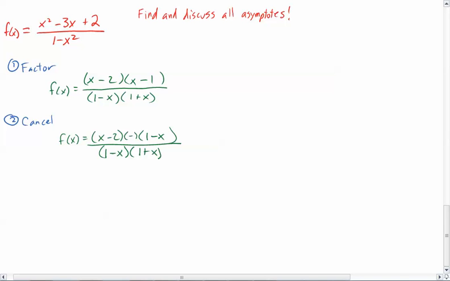Okay, now this, because of the 1 minus x and 1 plus x, remember we get the discontinuities when the bottom is 0. When the bottom is 0, that's when we get the problem because it's undefined. And so at x equals 1 and at x equals negative 1, there are discontinuities. However, this one right here will cancel out. Now, we did see that before in the first video.